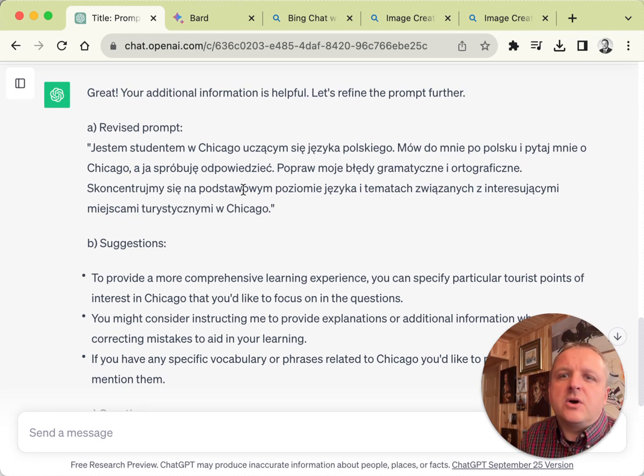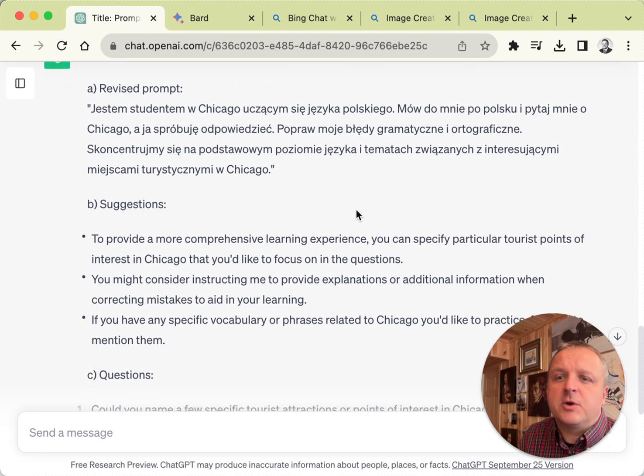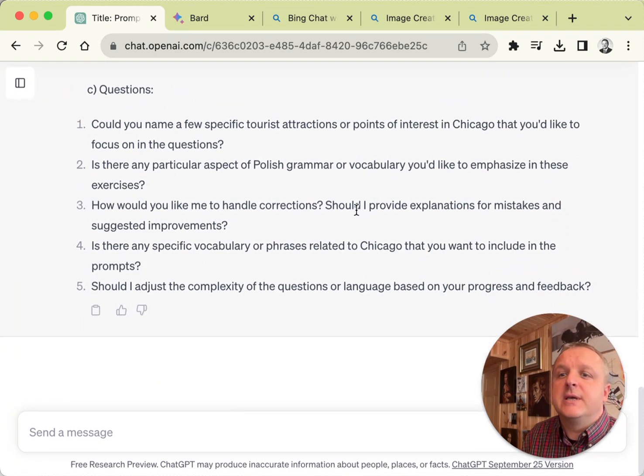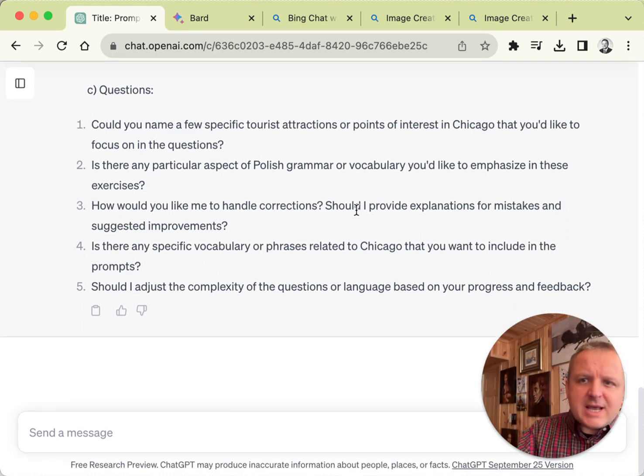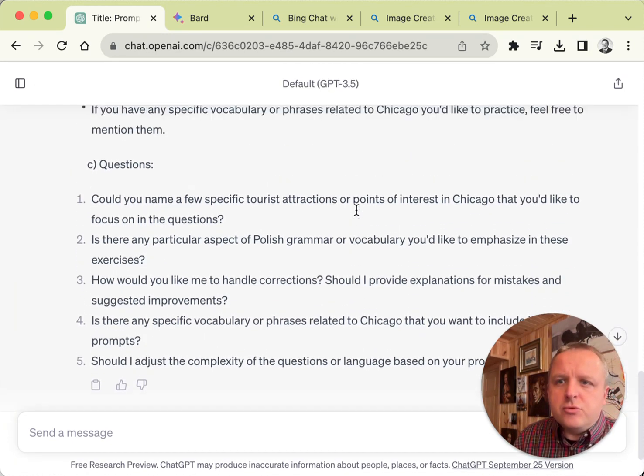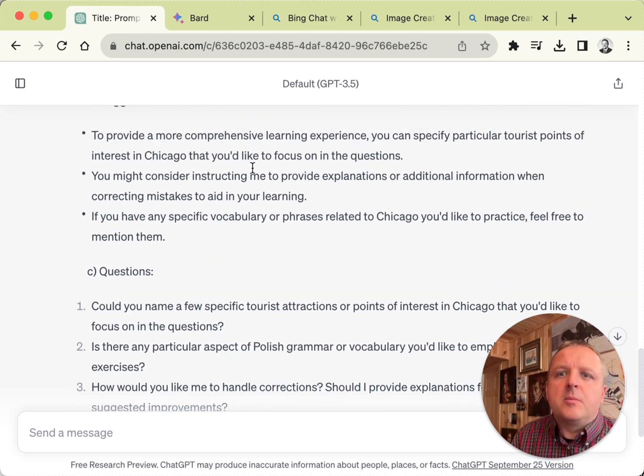Let's focus on basic level of the language and let's talk about interesting tourist places. So now it's asking me again, let's improve this prompt, and it can provide a more comprehensive learning experience by specifying tourist points of interest that we know about. So we could talk about the lake or tall buildings and so forth.